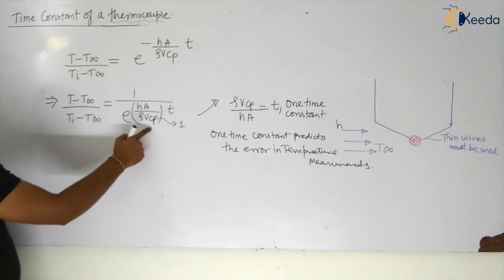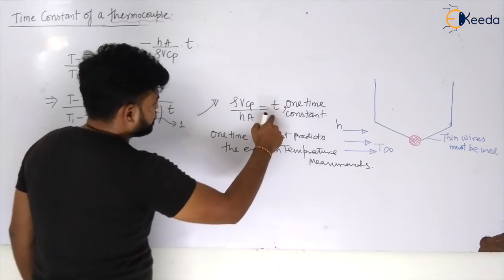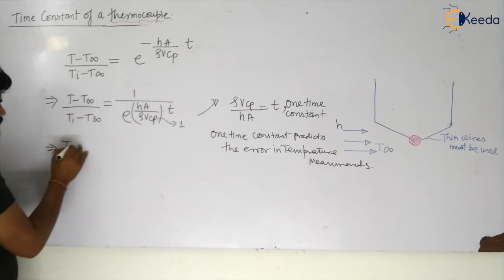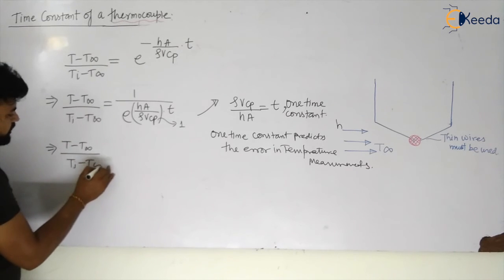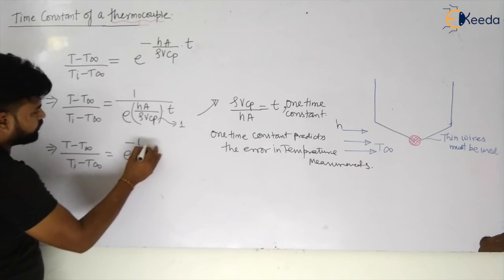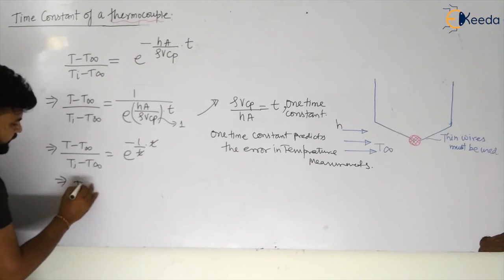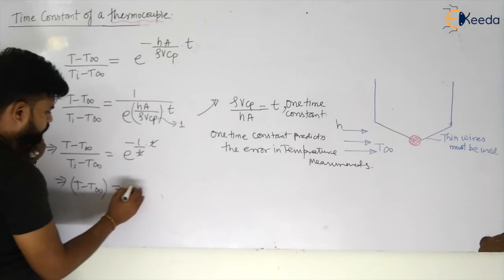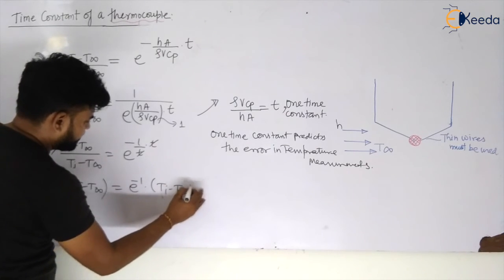If I put the one-time constant equal to τ, let us see how much this will become. (T − T∞)/(Ti − T∞) = e^(−1/τ · τ), so this will become e^(−1). So T − T∞ = e^(−1) × (Ti − T∞).